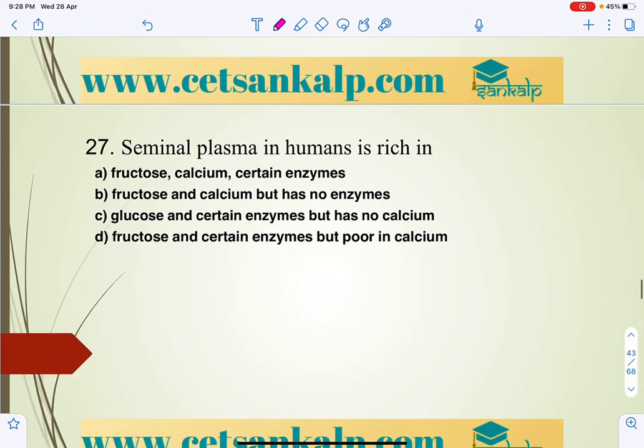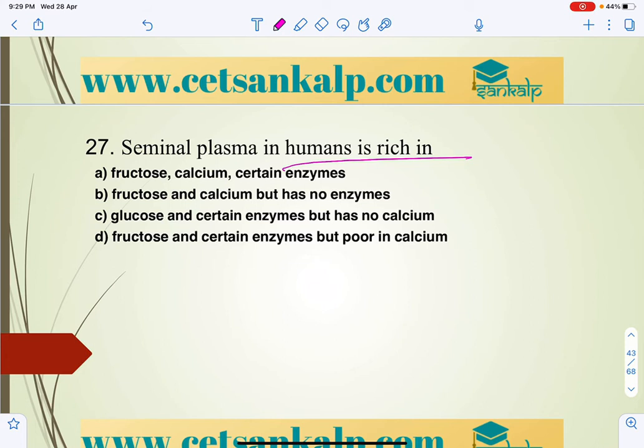And seminal plasma in humans is rich in what? Generally, the accessory glands produce the seminal fluid, which, when combined with sperm, is called semen.